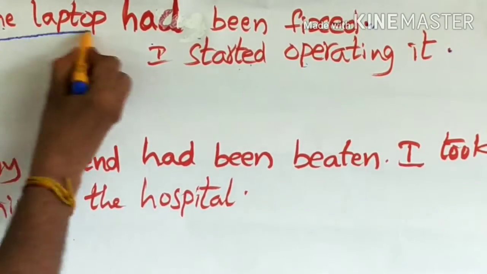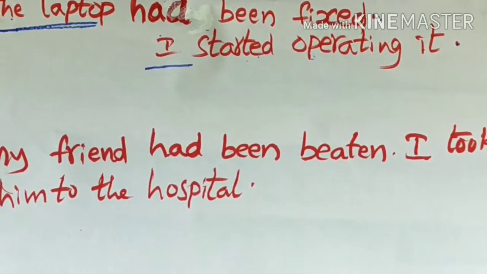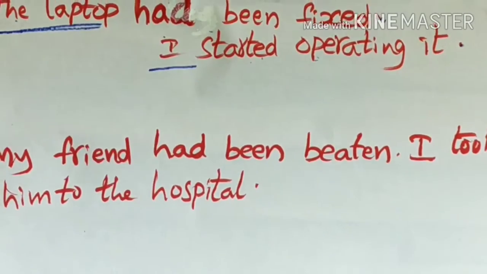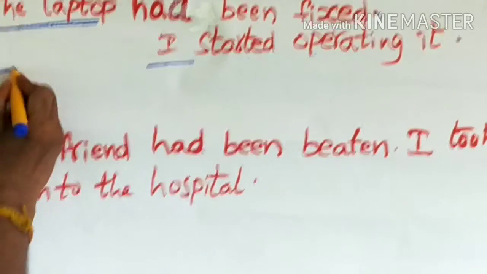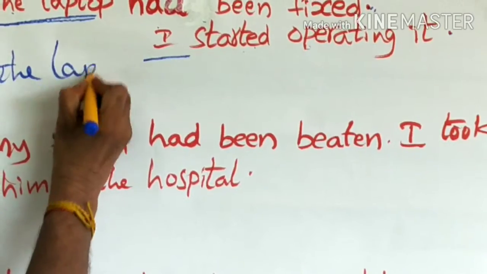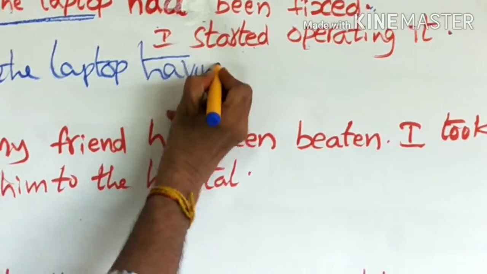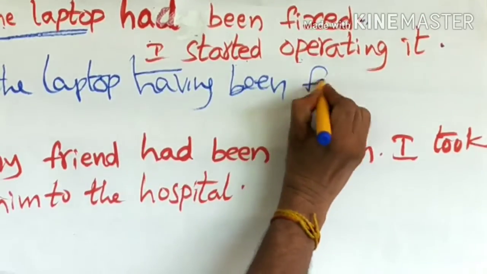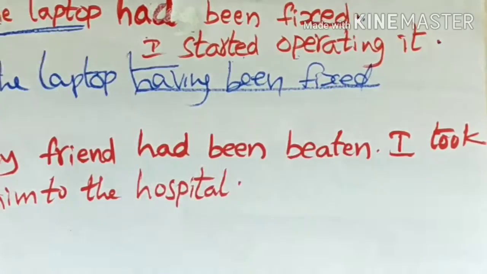Here subjects are different: the laptop, I. It is in passive mode, so we should use the laptop having been plus verb 3. Having been fixed.